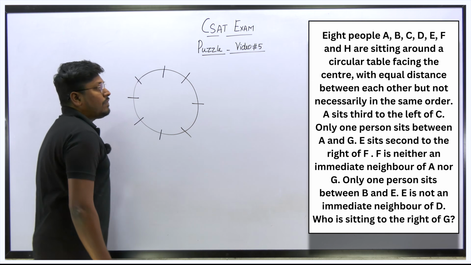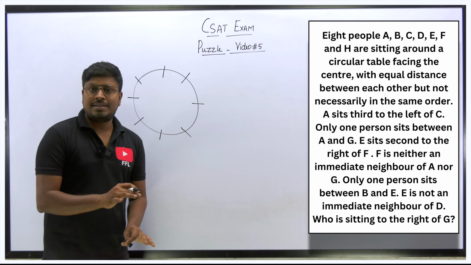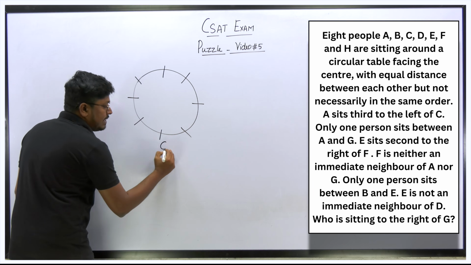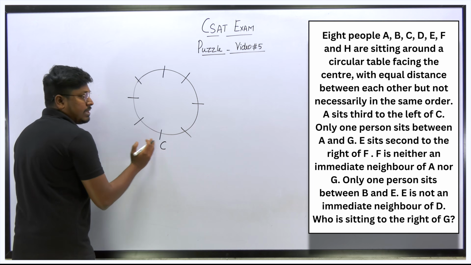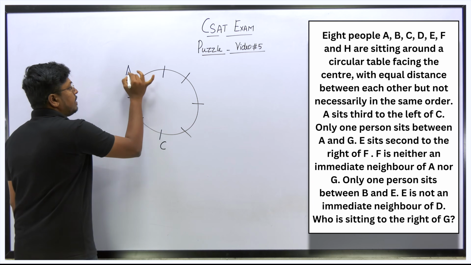Got it? So first point: A sits third to the left of C. So C's left hand side, at the third place, is where the person A is sitting. If we fix C here, C's left hand side will be this side. So 1, 2 and 3. This will be the place for A.